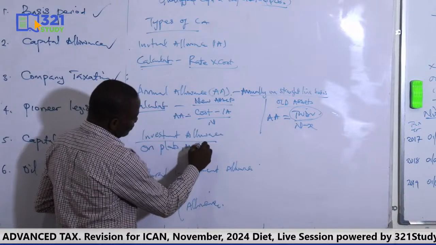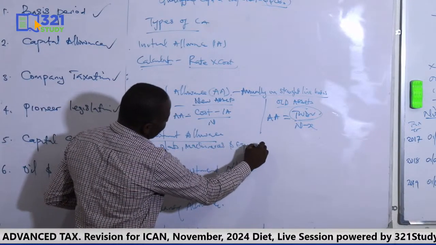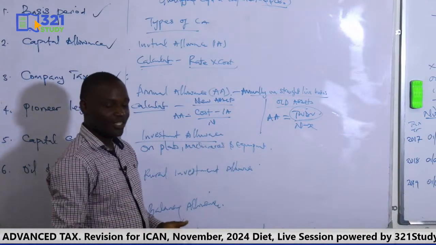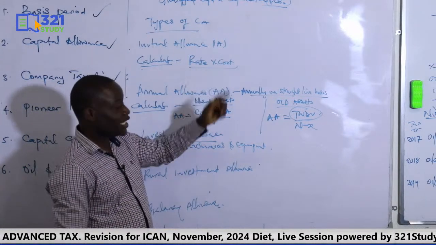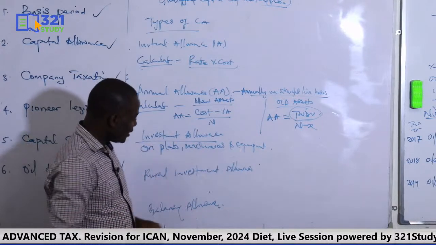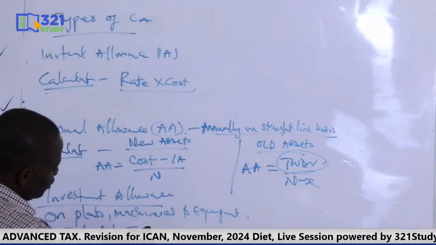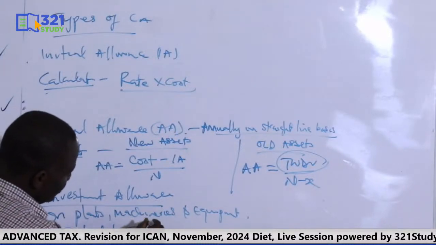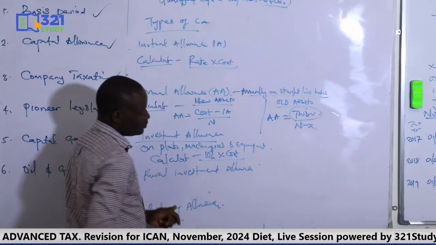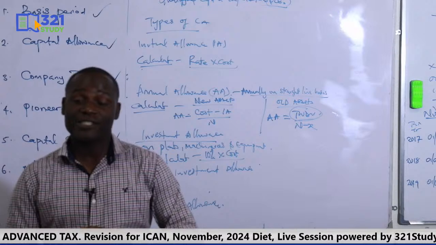machineries, and equipment. So not all the assets. So you can't claim investment allowance on motor vehicle, on furniture. Okay? Why you claim initial allowance on all, you only claim investment on this. And how do you calculate investment? Very simple. We just say the rate, which is 10%, times the cost. Okay? The rate times the cost. The rate is 10% for investment allowance.